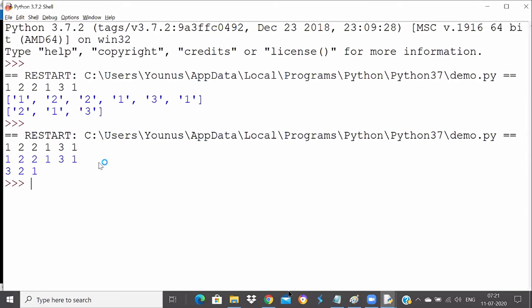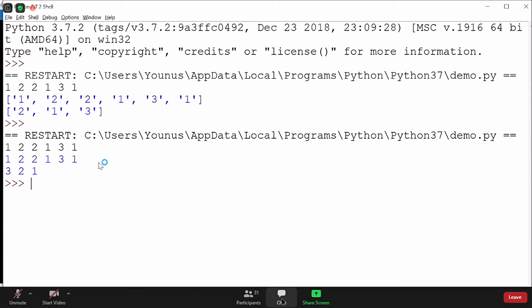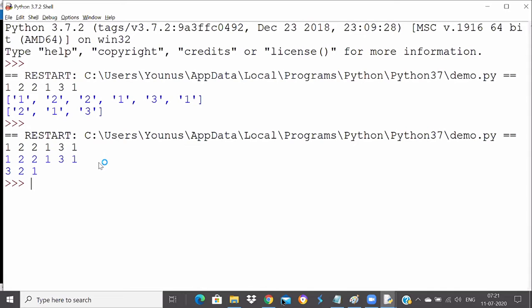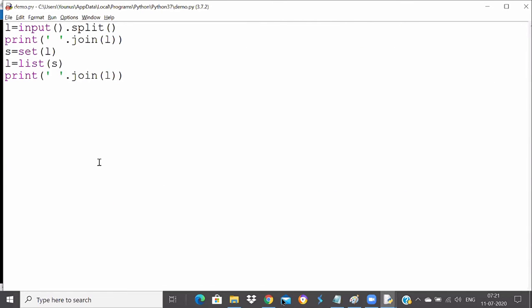But if you want to maintain the order as well, then you can write the logic for it. You can check each element, and if it is already present, you remove that element from the list. But most people will prefer this way because it's easy to convert into a set and then convert back into a list. Understood, everyone?